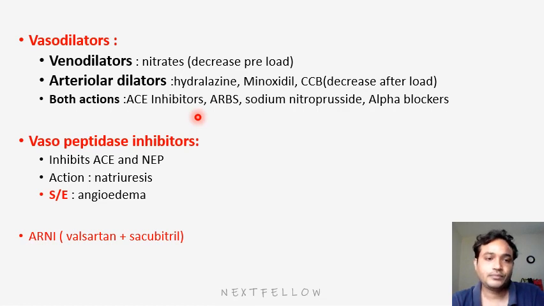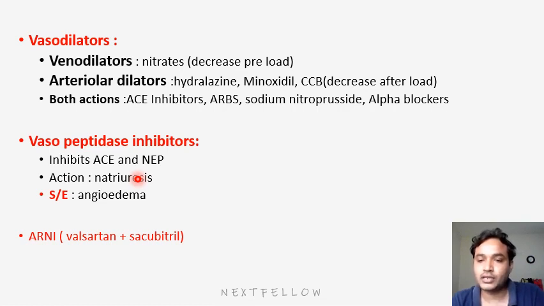Okay. Next is vasopeptidase inhibitors. They have two mechanisms of action. One is they inhibit angiotensin converting enzyme. At the same time, they inhibit neutral endopeptidase enzyme. This neutral endopeptidase, as we saw in the previous slide, acts on ANP and BNP.